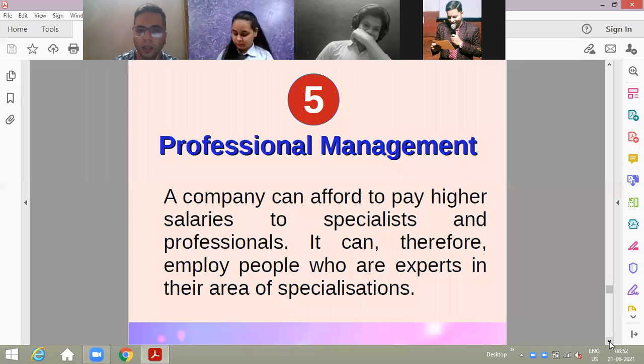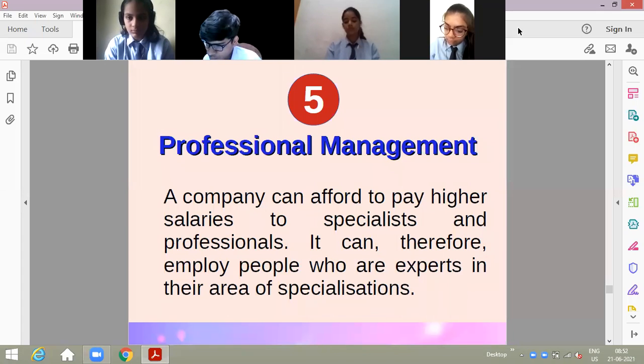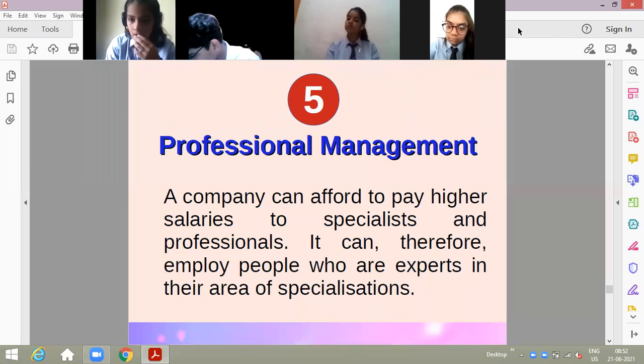Professional management. A company can pay higher salaries to specialists, because the company is in a position to get the various resources with itself and manage the long-term resources. So the company can afford to pay higher salaries to specialists and professionals.